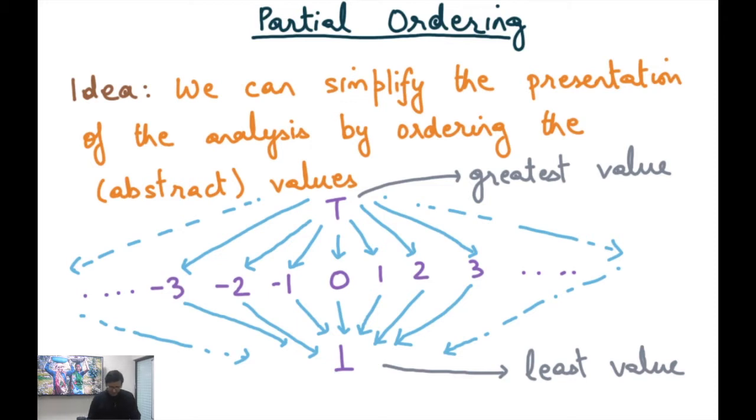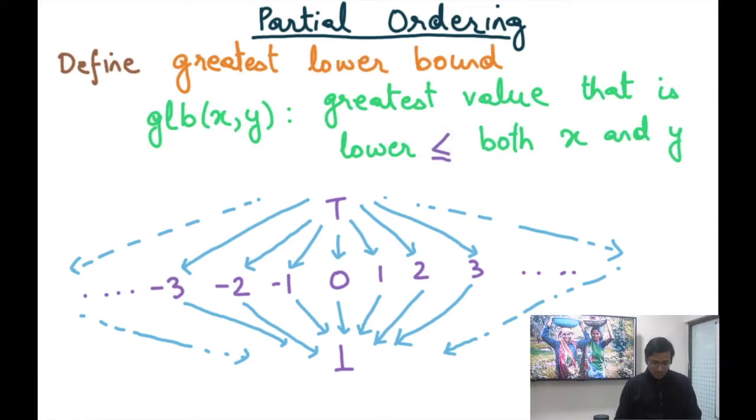All right. So with that, we can also define the notion of a greatest lower bound. So the greatest lower bound, or GLB, of two or more elements is the greatest value that is lower, by the less than equal to operator, than both x and y. Now notice that there's a subtlety here. I just changed the less than operator to the less than equal to operator. The main difference between less than and less than equal to is that the less than equal to operator is also reflexive. So x is less than equal to x is true. All right. So that's the only difference.